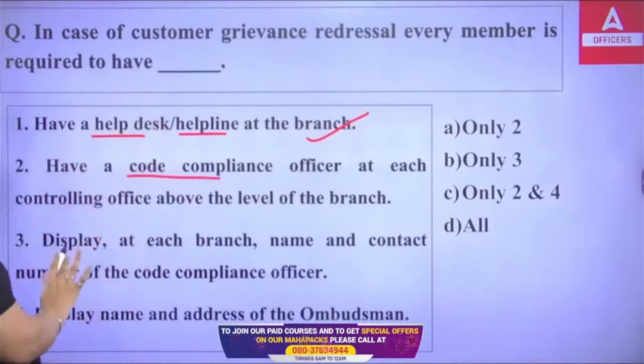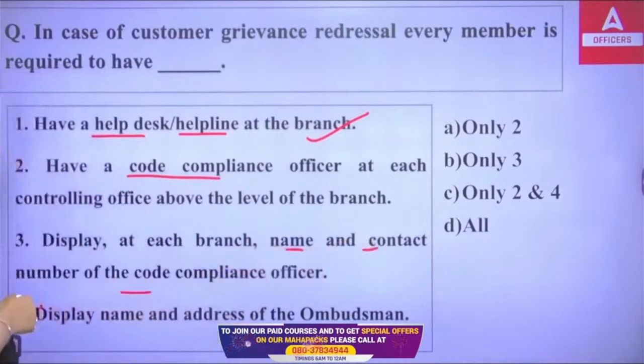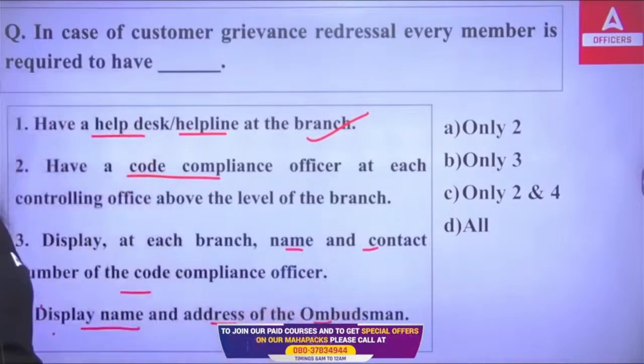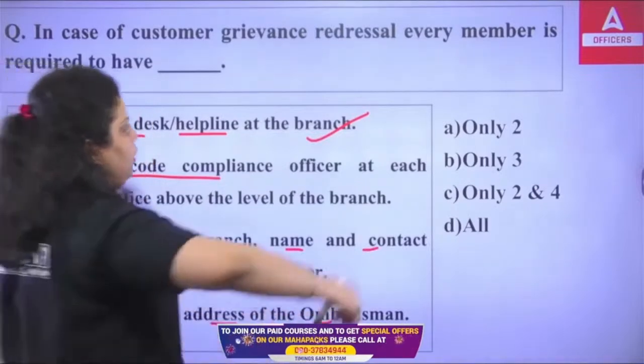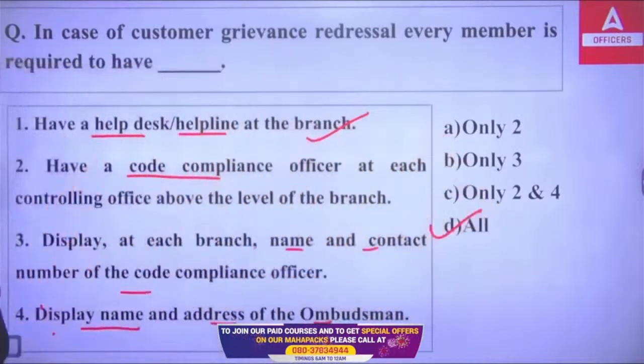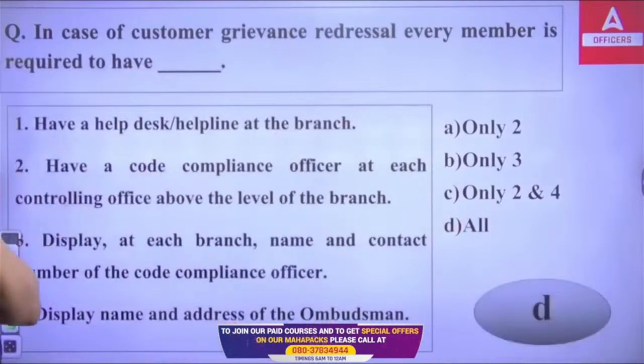Every member has to display at each branch the name and contact number of the code compliance officer. Every member has to display the name and address of the ombudsman in their branch. So the right answer is all. All of these have to be there with the members when they are providing grievance redressal to the customer. So the right answer is D.